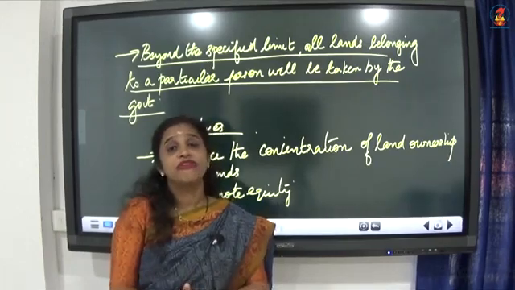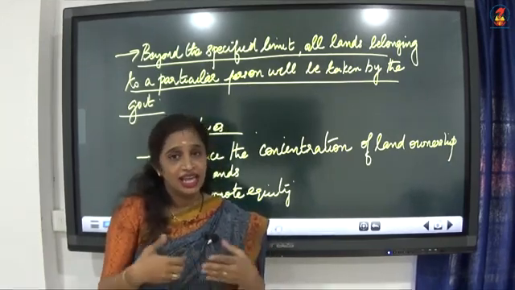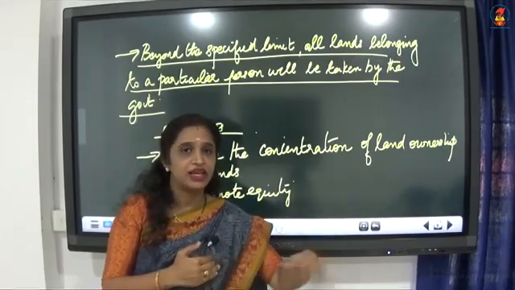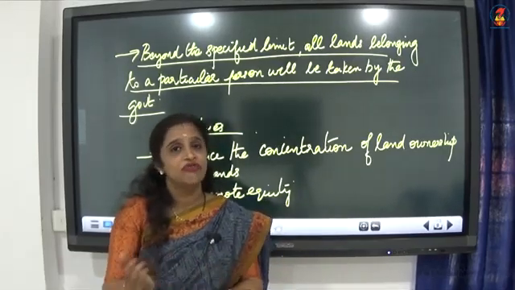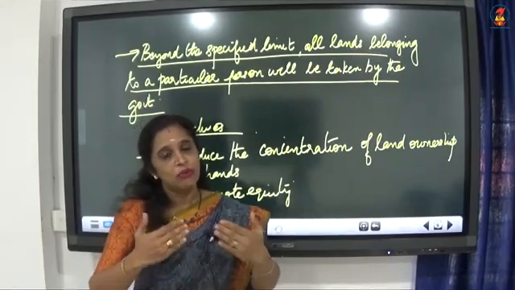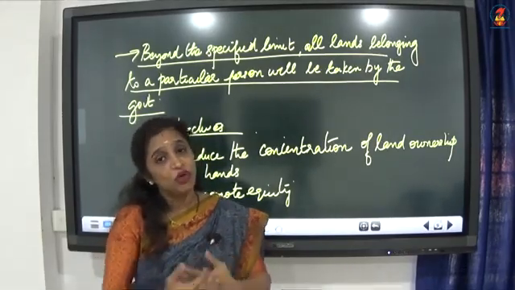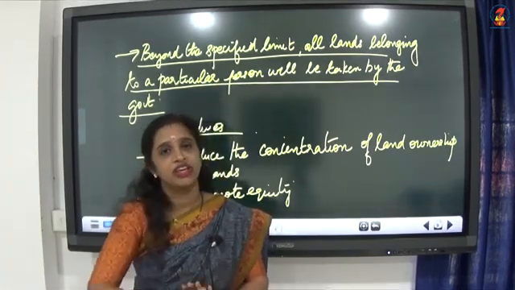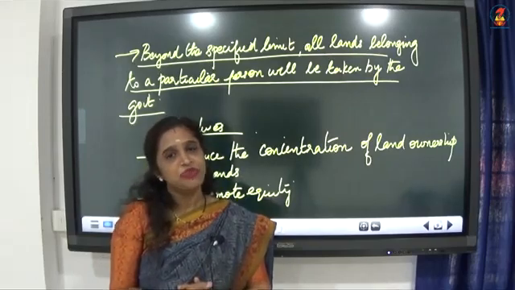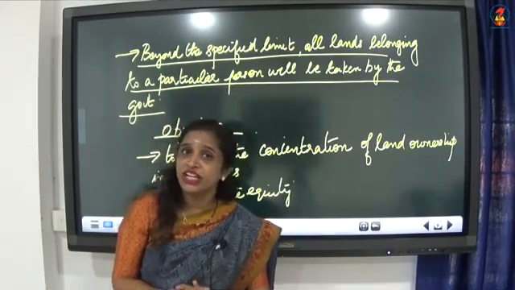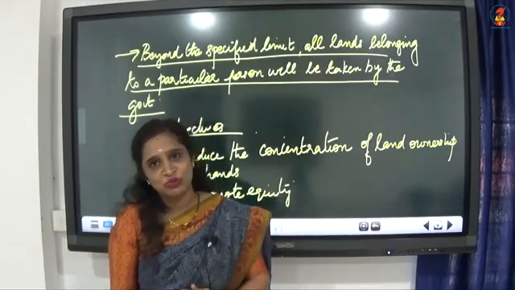So when the government found such areas of land acquired by the big landlords, it used to take away that part of the land which did not belong to that particular landlord. If more areas of land were found with one particular person, they would be taken away by the government using these measures. So that was made effective. Land ceiling was made effective by the government through this process.